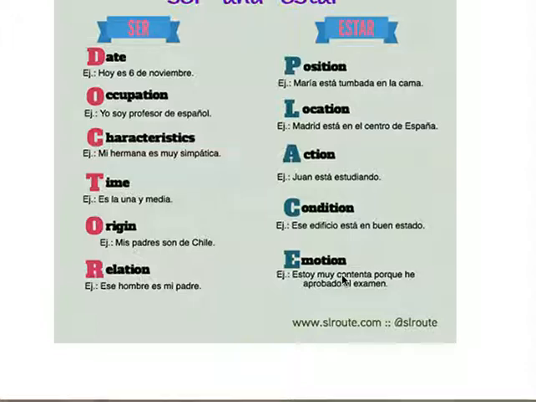It's something that changes often. You know, you're not always happy. You can change from time to time. Estoy muy contenta. Estoy muy triste. Estoy enojado. ¿Sí? Yes, so those are all the uses for ser y estar. So if you memorize this, then you'll always know which verb to use.